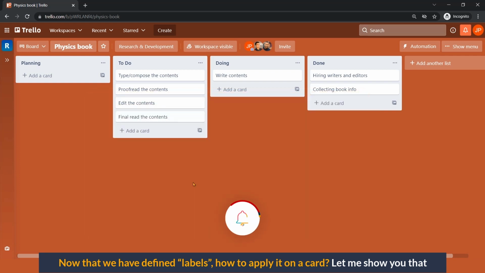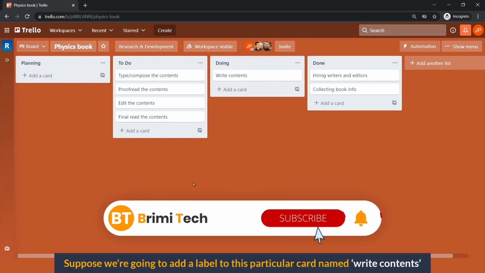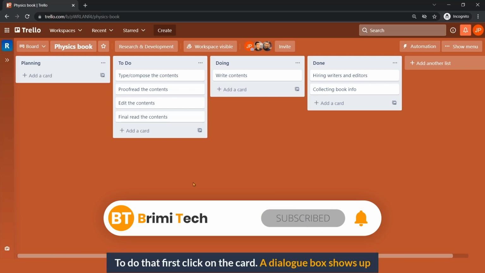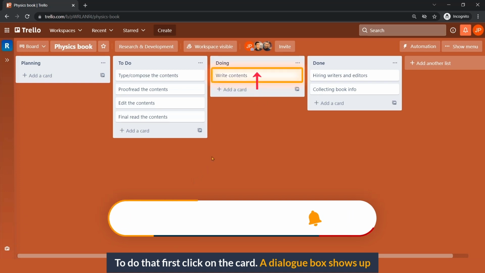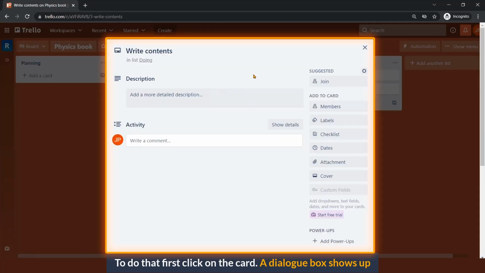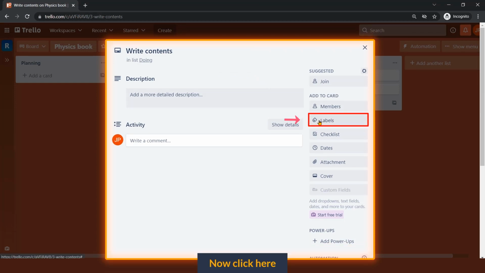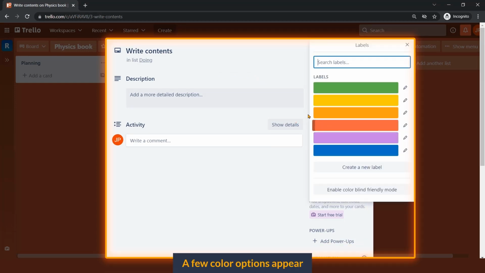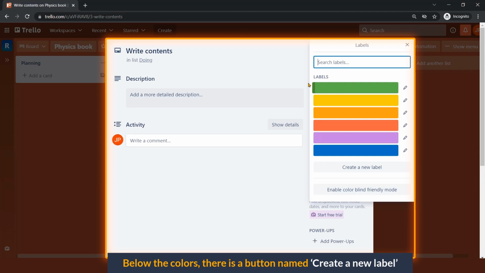How to apply it on a card? Let me show you that. Suppose we are going to add a label to this particular card named Write Contents. To do that, first click on the card. A dialog box shows up. Now click here. A few color options appear. Below the colors, there is a button named Create a New Label. Click on it.